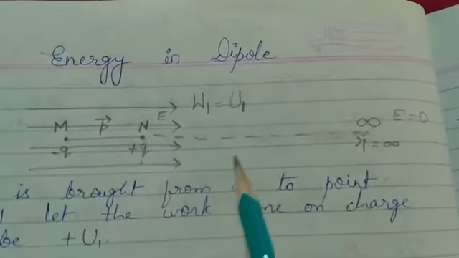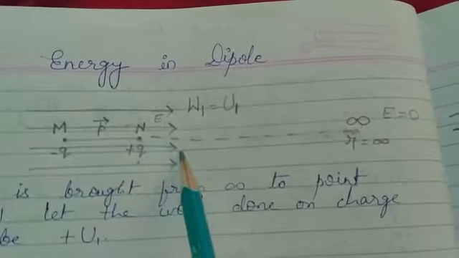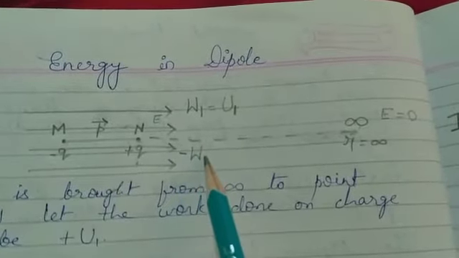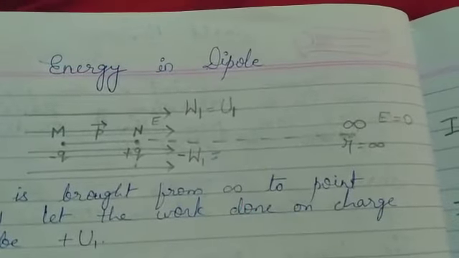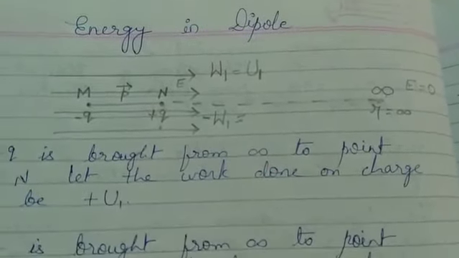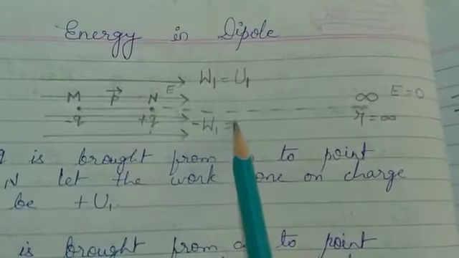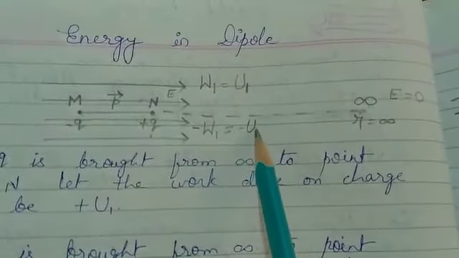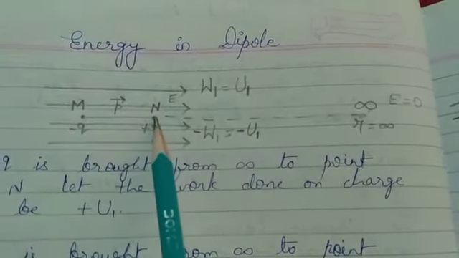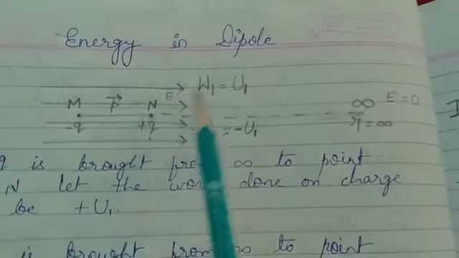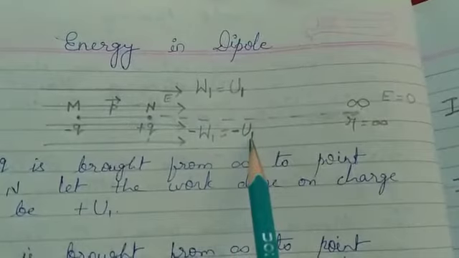So when we are moving from here to here, the work done is minus W1. The amount of work will be equal because the distance is equal, but it is in the opposite direction. So the potential energy of the minus q charge at point N will be minus U1. At point N, the potential energy of plus q is U1, and the potential energy of minus q is minus U1.